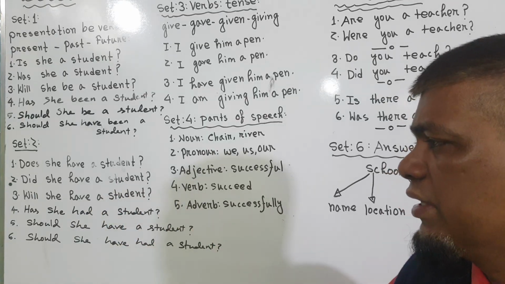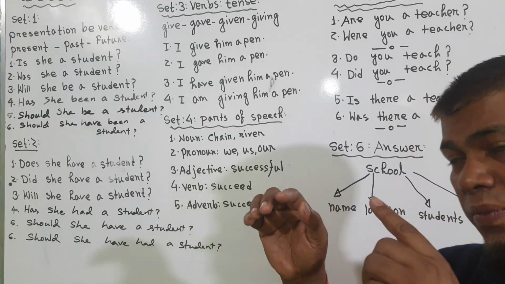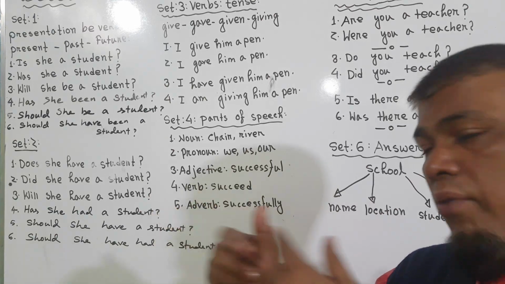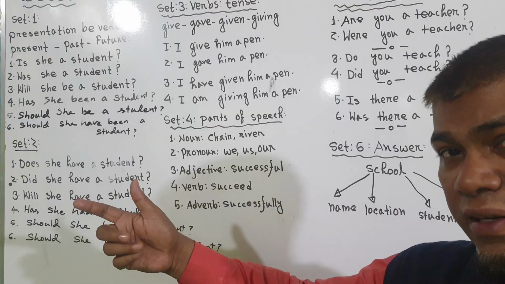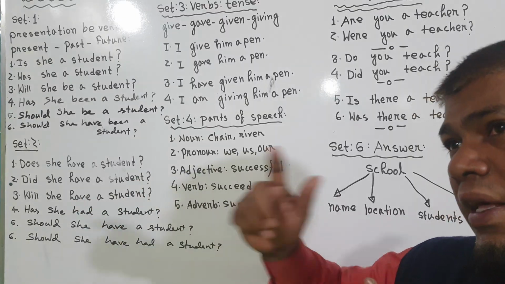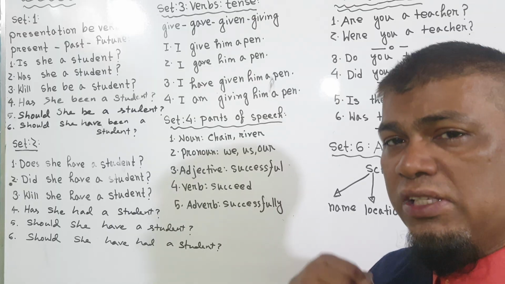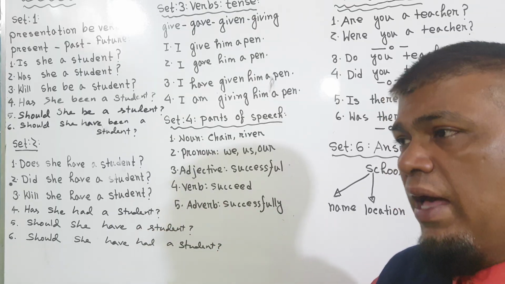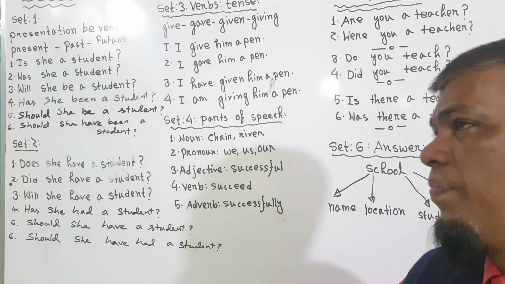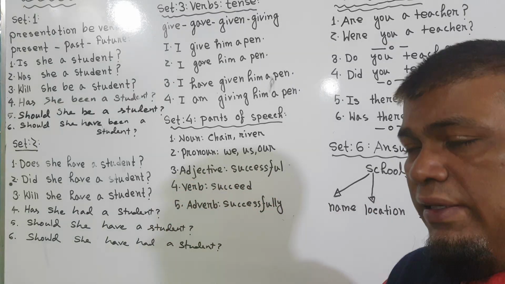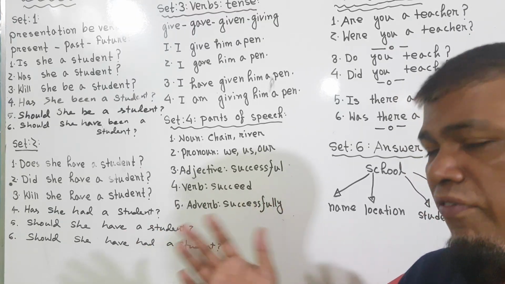Has she had a student? This is a confusing structure. Has she had a student? It means, has she had a car? We are just going to question how long she has had that. For example, I have had this car for 2 years. I have had this dress for 1 month. I have had this gun for 5 years. If you had something and still have it, that is what we call present perfect tense.